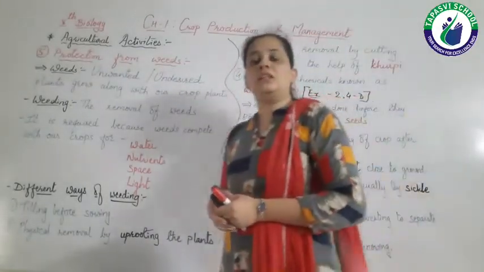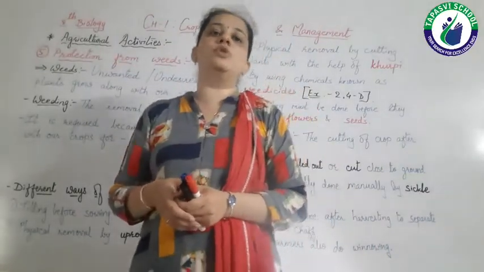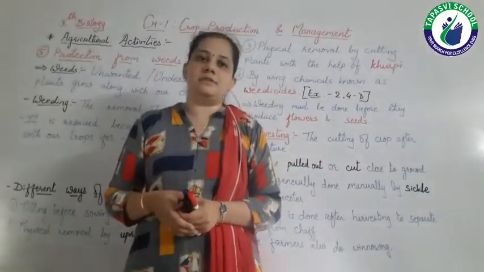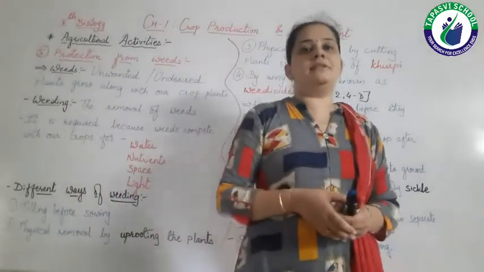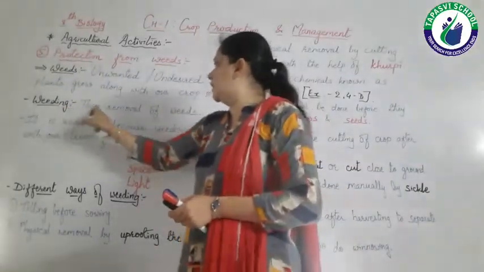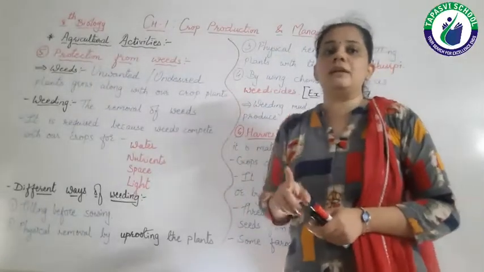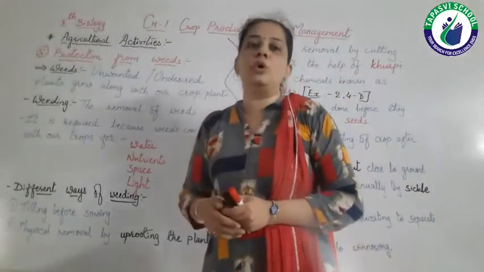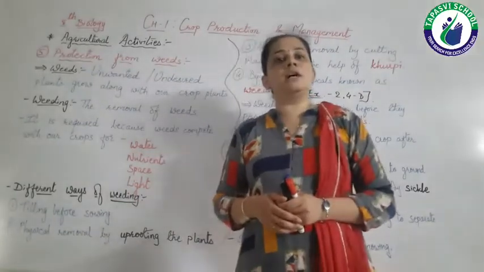So these weeds must be removed from our fields. The process of removal of weeds is known as weeding. Weeding means the removal of weeds. Okay, so weeding we must do. Why is weeding a must?